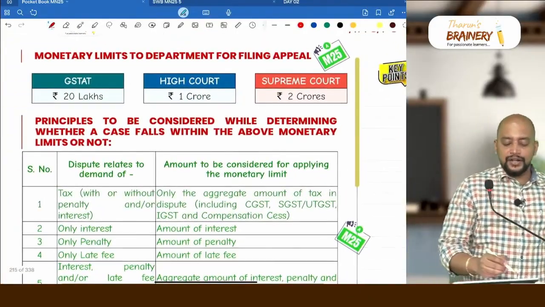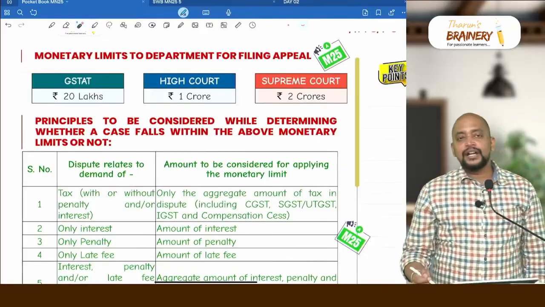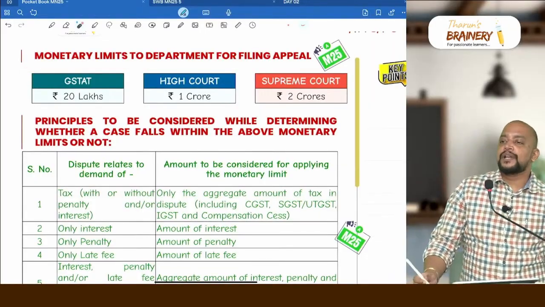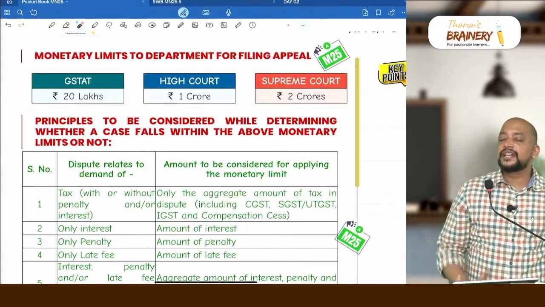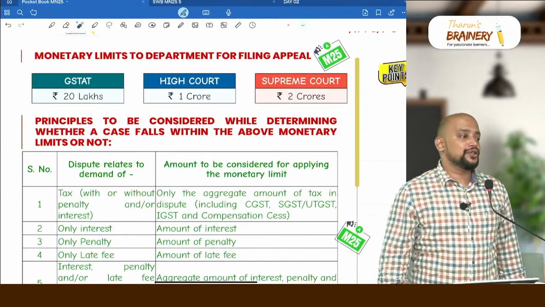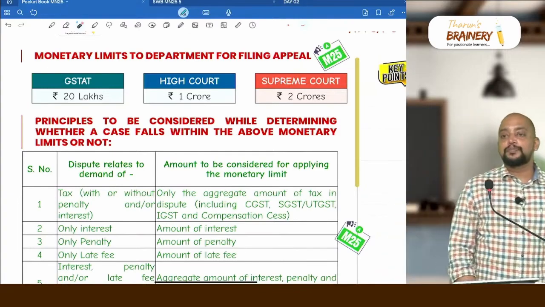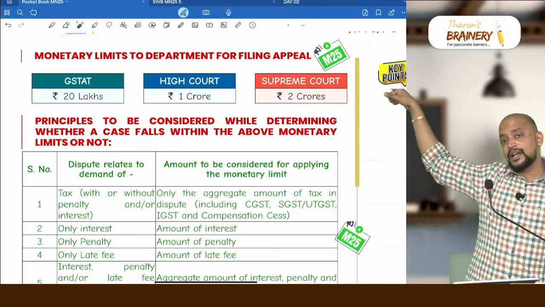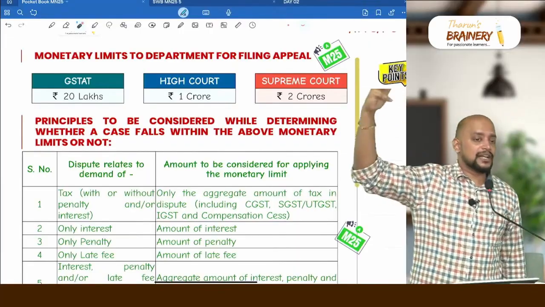Then they have brought in one new amendment in this, monetary limits for filing department appeal. That is, the department also can go for appeal, but we need to reduce the number of litigations made by the department. Unnecessarily for small issues, they should not come and waste time. But this is not for the taxpayer, this is only for the department. The same kind of provision we have even in income tax also.